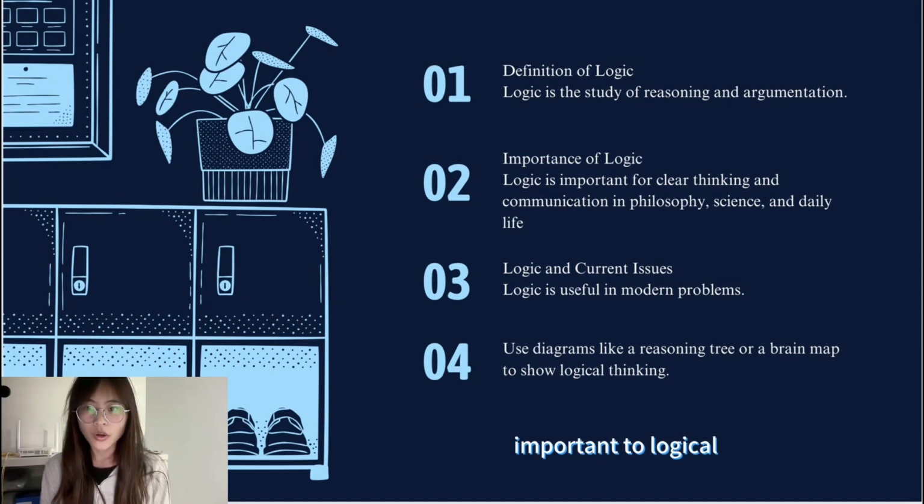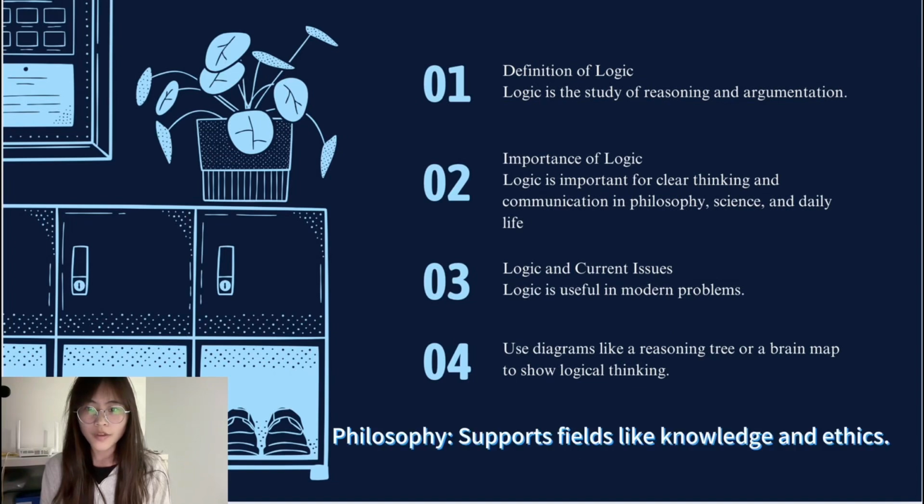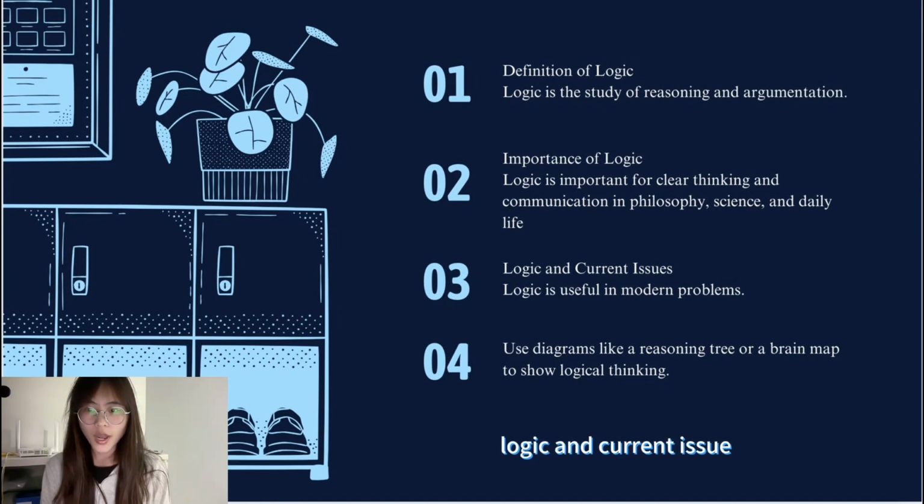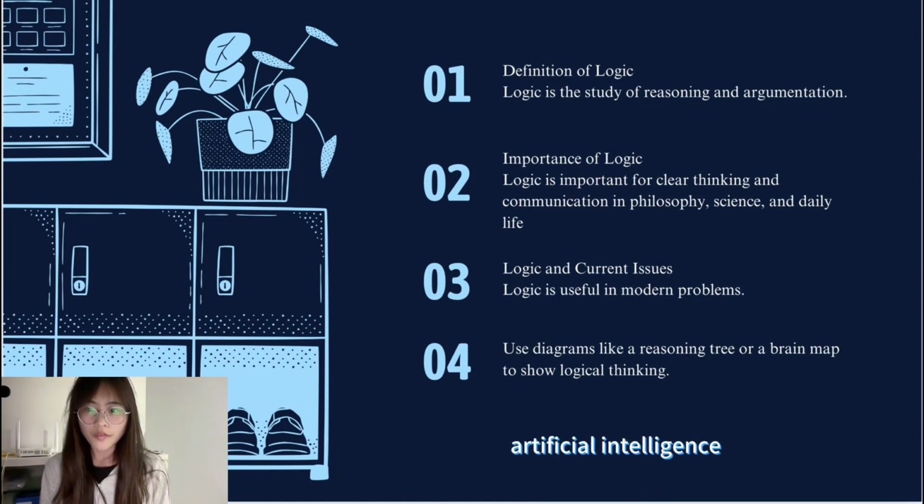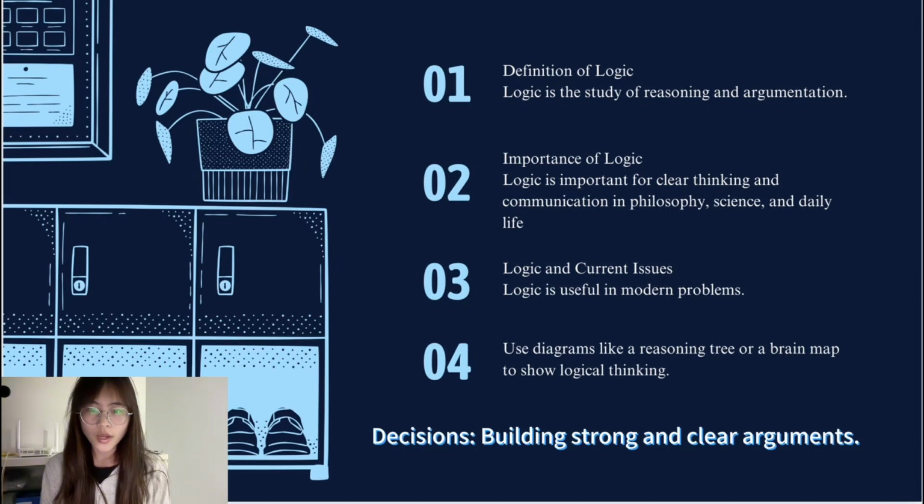Importance of logic. Logic is important for clear thinking and communication in philosophy, science, and daily life. Philosophy supports fields like knowledge and ethics. Science improves experiments and theories. Logic and current issues. Logic is useful in modern problems. Information filtering helps separate true and false information on social media. Artificial intelligence relies on logic for algorithms and data debate and decision-making, building strong and clear arguments.